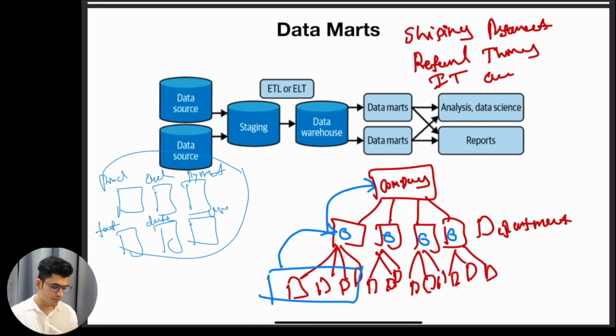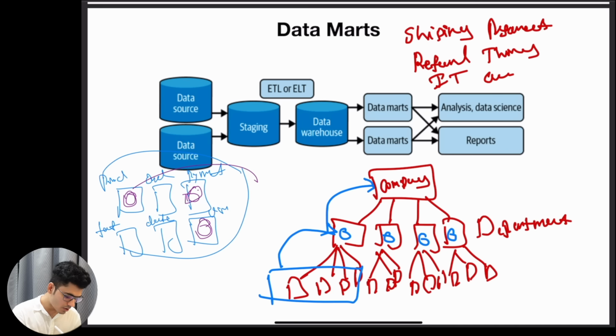So, let's say for a shipping department, they just need the information about users, payment and the product. Just think about that: they just need information from these three tables only.